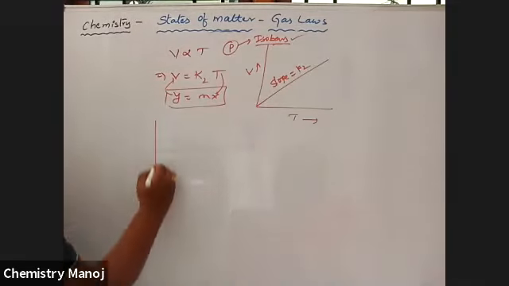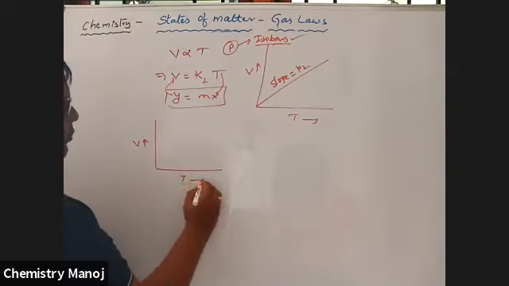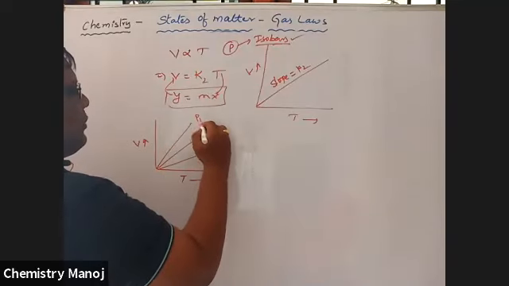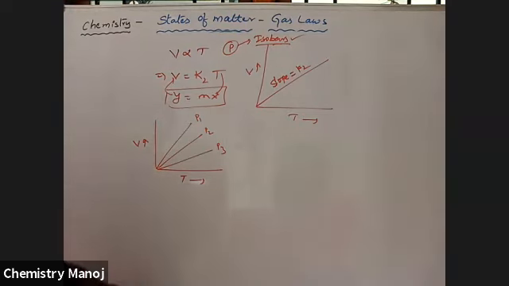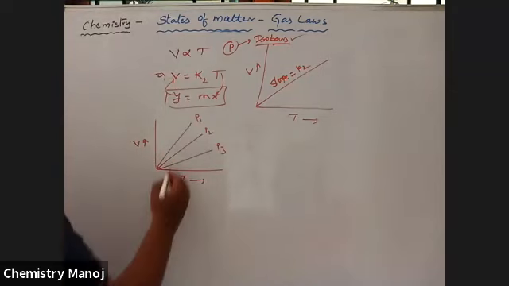Now, I am going to draw this one. There is volume and temperature. Different gases, different constant pressures. Let it be P1, P2, P3. Now, what is the difference? What is the relation between P1, P2, P3? See here. Draw a constant temperature case.